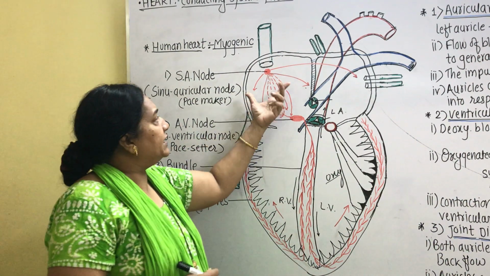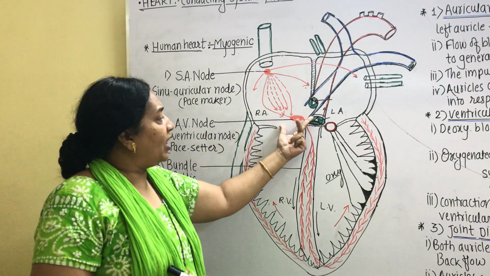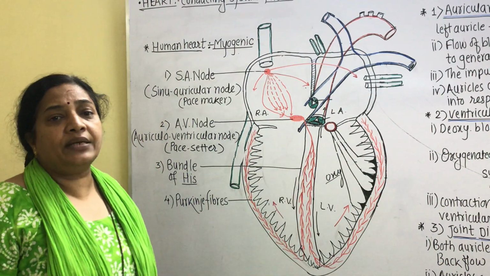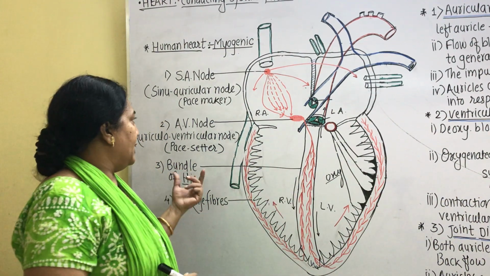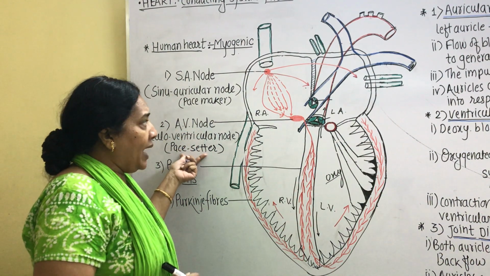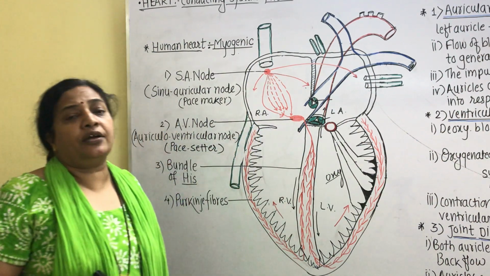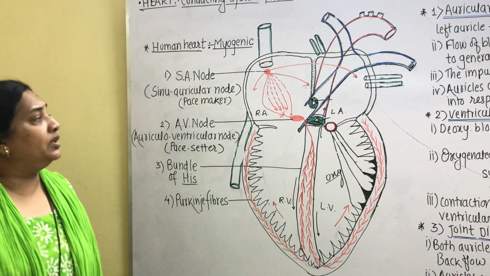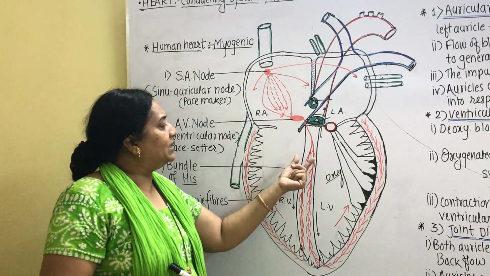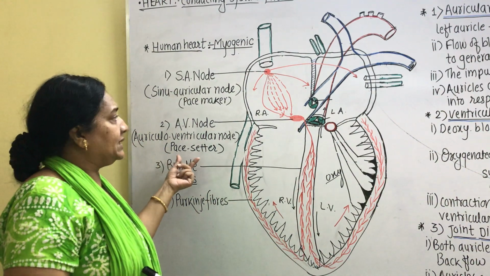Because it receives the impulse, the electrical wave, initiated by the SA node and then transmits the same impulse towards the bundle of His. Hence it is called the pacesetter.